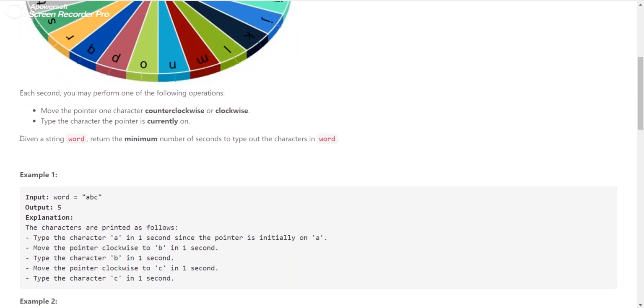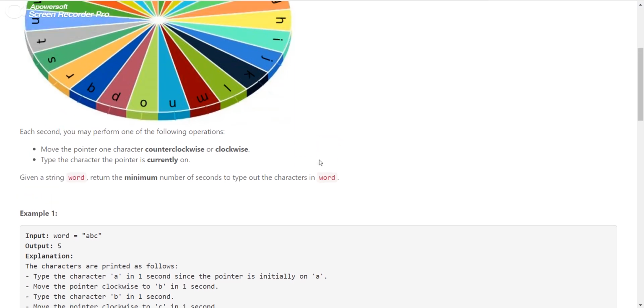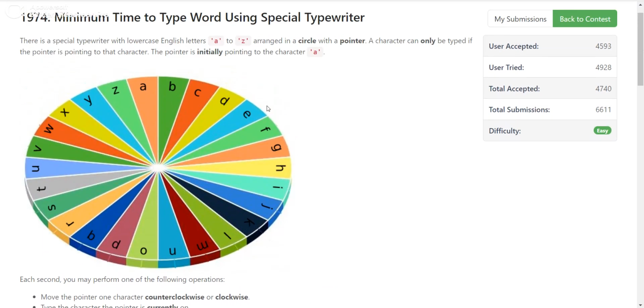And you are given a word, and you need to return the minimum number of seconds to type out the characters in the word. Let me summarize what is given to you. First is the wheel, where the pointer of that wheel is pointing to A initially, and it is also given in the problem description.